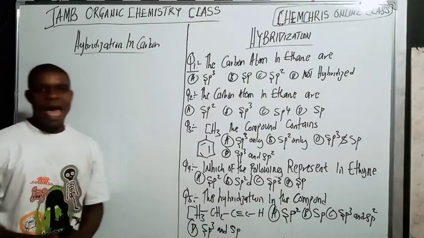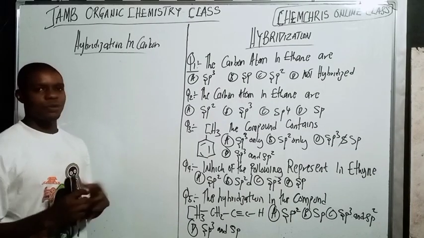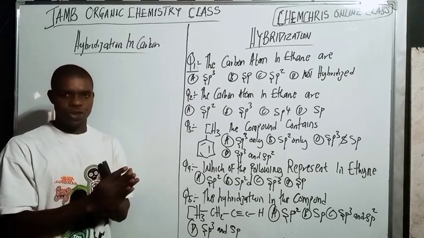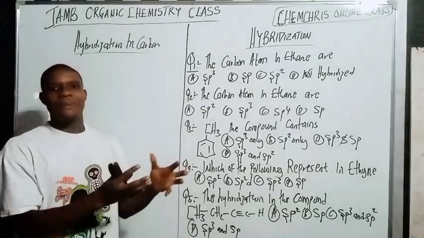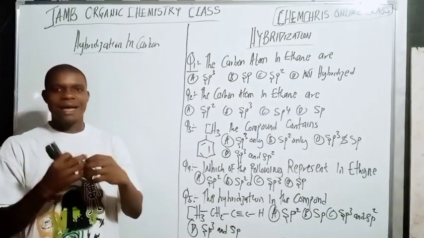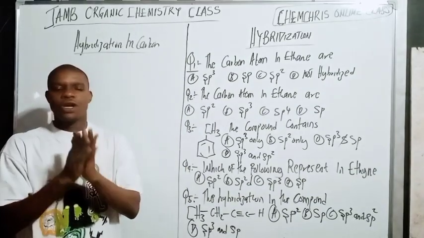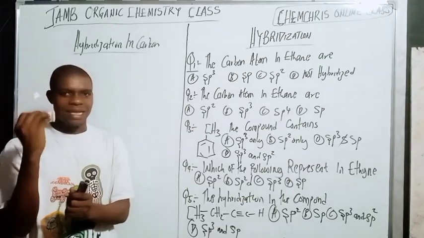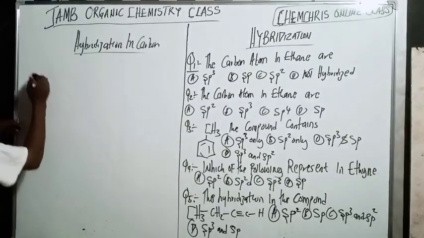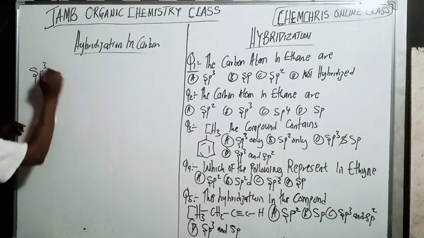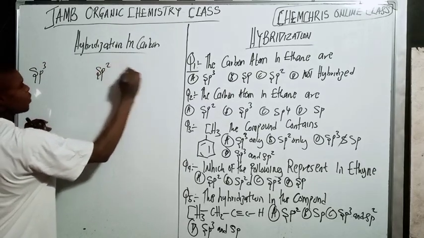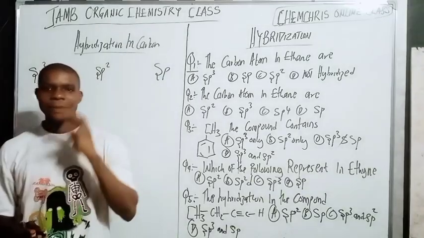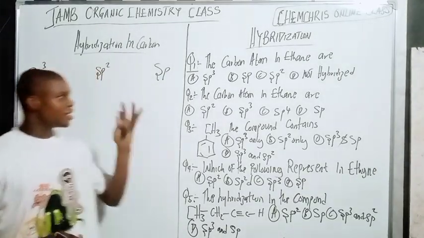Look at hybridization in carbon. Carbon is the major element in organic chemistry, so every organic compound must possess carbon as the chief element. We have three types of hybridization in carbon: the sp3, the sp2, and the sp. And there are so many things you need to know about these.